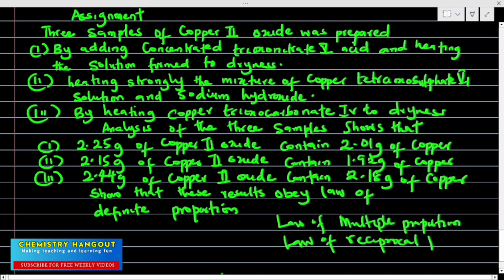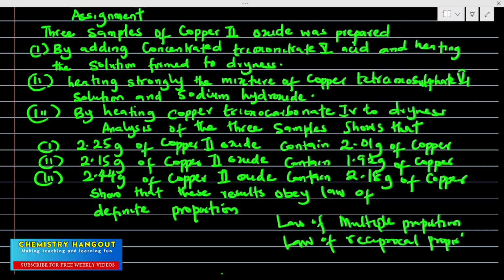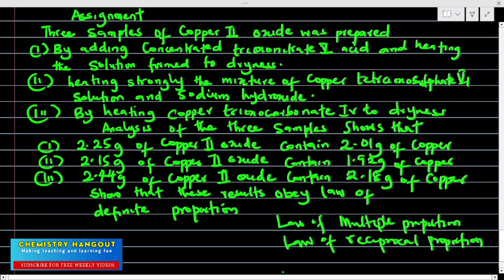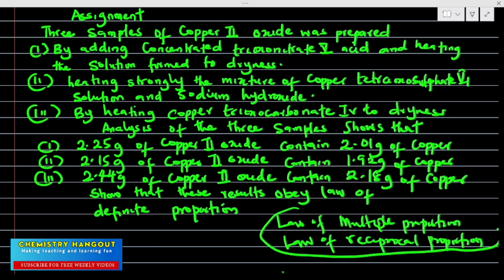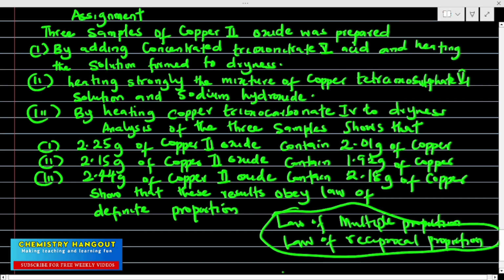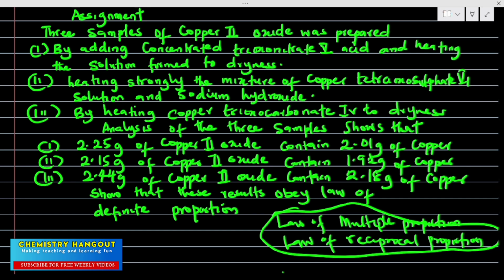Nice law, interesting law, and they are very educative, and these are laws that govern chemical combination. So for these two others, I'm going to do another video to explain them, but I want to believe you understood law of conservation of mass and you understood law of definite proportion.